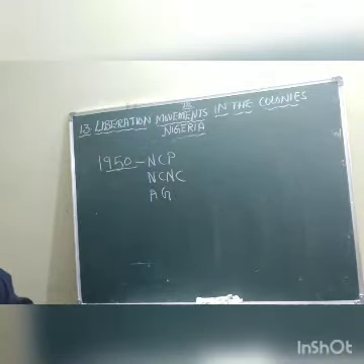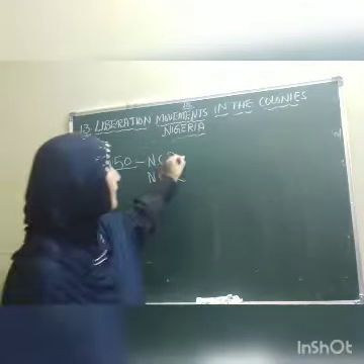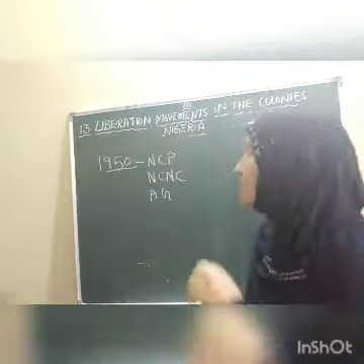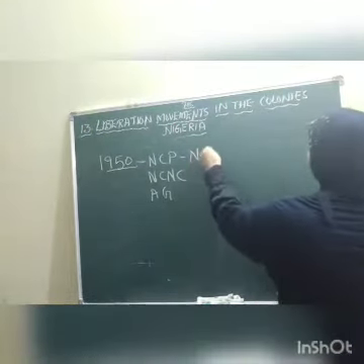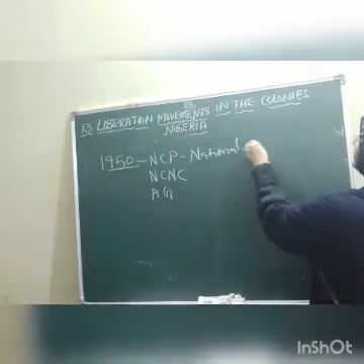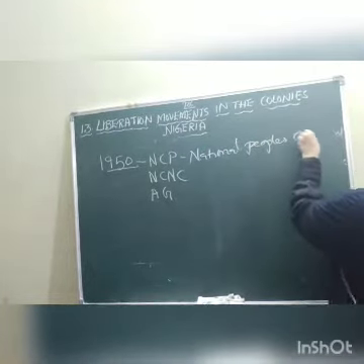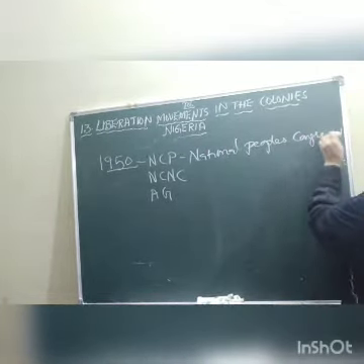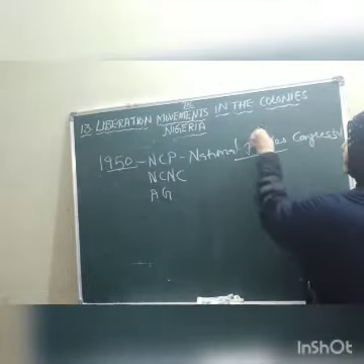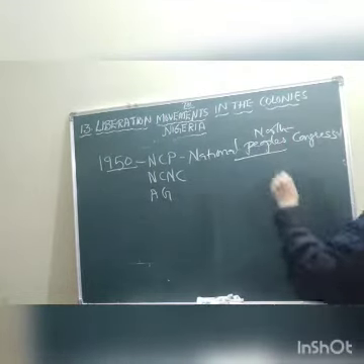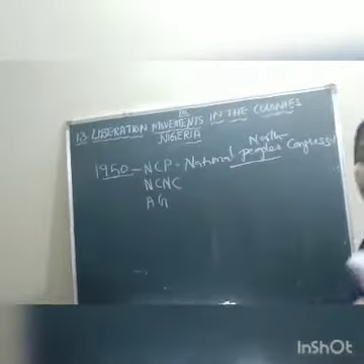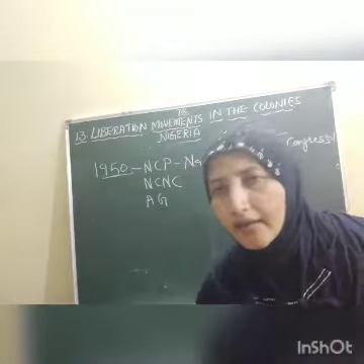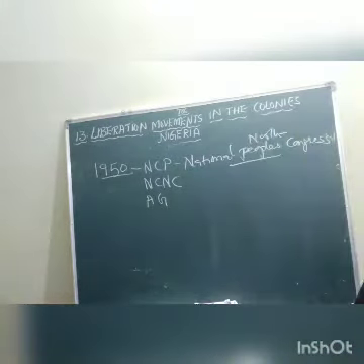NCP, National People's Congress. This was formed, children, in the northern part of Nigeria.